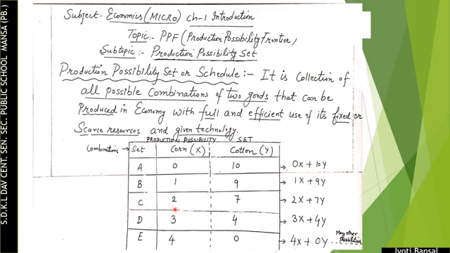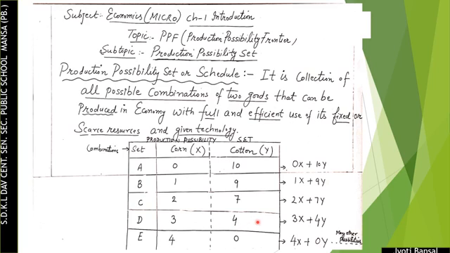Now the C combination. The producer wants to shift some more resources towards the production of X commodity. So the production of X commodity is 2 units, and now the production of Y commodity will be 7 units. Now 2 units of Y commodity have to be sacrificed. In this way, for producing more and more units of X commodity, the producer has to sacrifice more and more units of Y commodity. Here students always ask a question: why is the sacrifice of Y commodity increasing with each additional unit of X commodity?